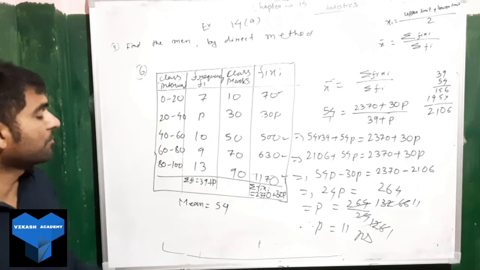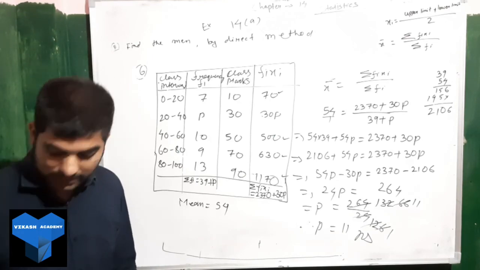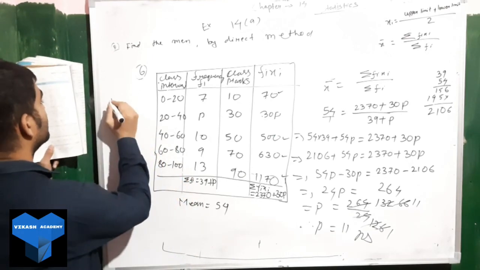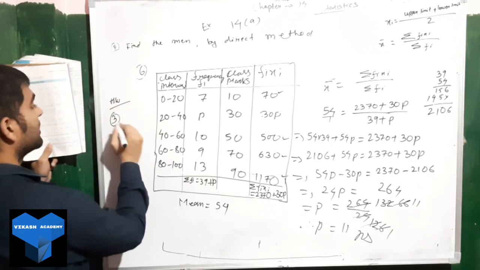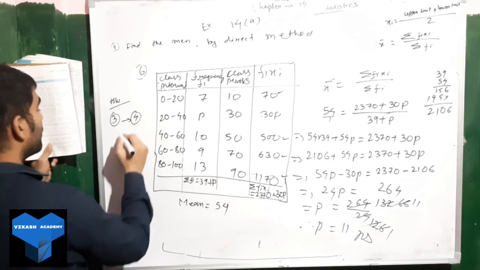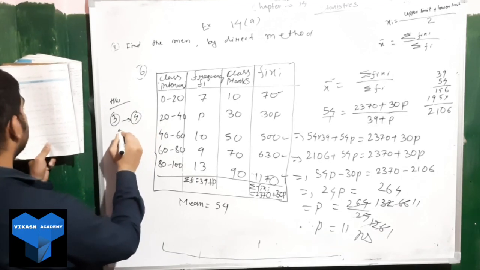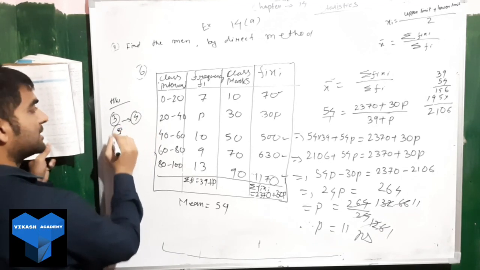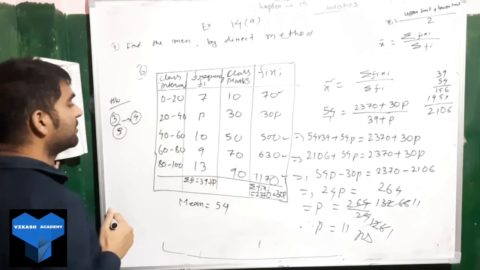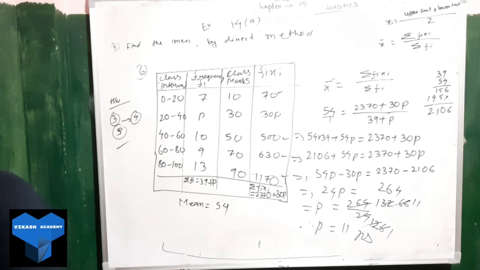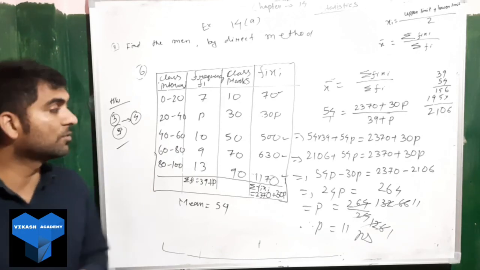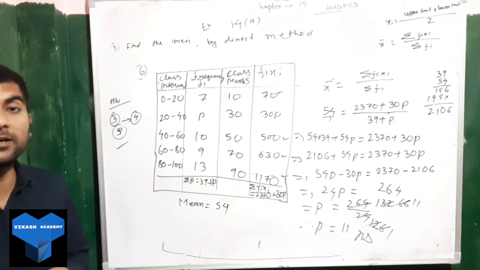Okay. So now you write down your homework. You will try similarly. Questions number 1 and 2 we have done. So question number 3, question number 4, and question number 5 you will try. It is exactly similar to this question. So these 3 will be your homework. I will be meeting you in the next class. So try to practice whatever we have covered in these videos.